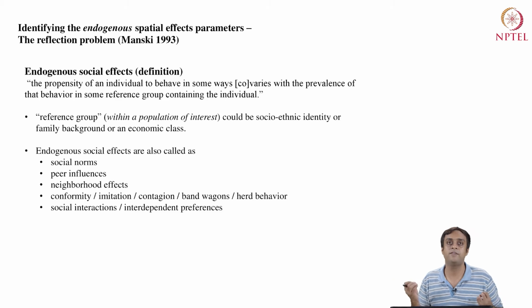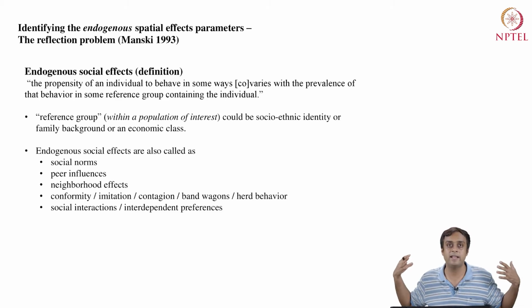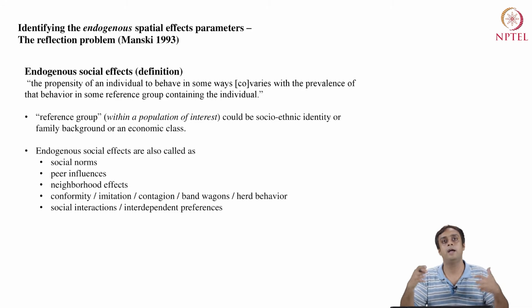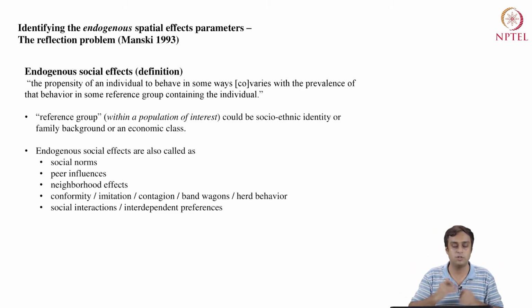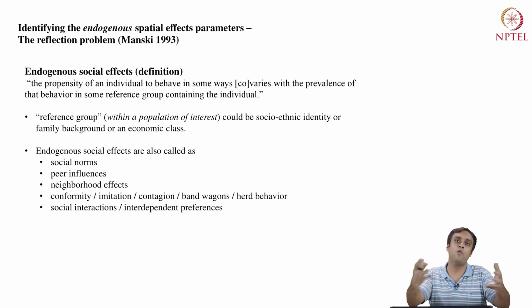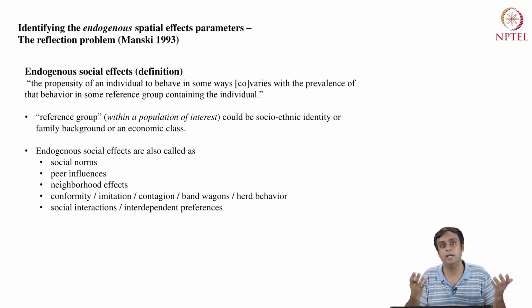All of them are referring to the fact that people are behaving as herds. Everybody tends to converge with the same ideas, same decisions, and so on. So there is a tendency to conform to a social group. It's hard to defect from what everybody else may be doing in a particular social group, an ethnic group, or